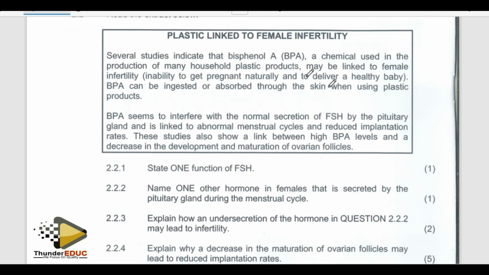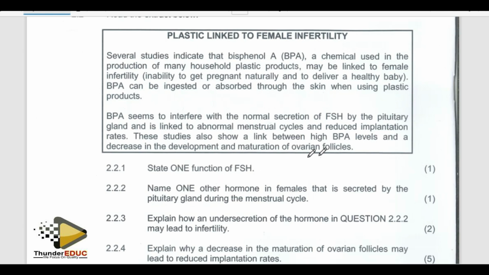You have to read the passage very well. So for the purpose of time, pause the video if you are not on live, read it, or I hope you have a paper. Then after that, we continue.